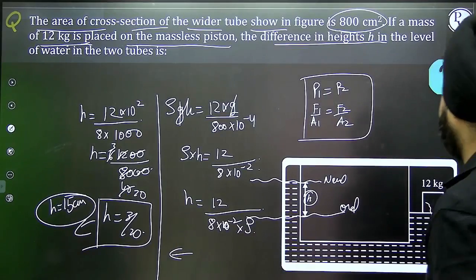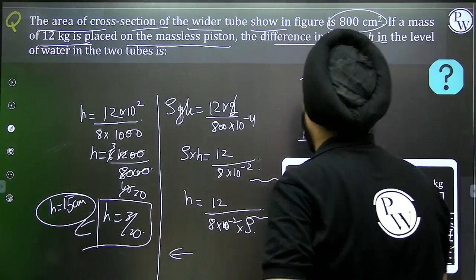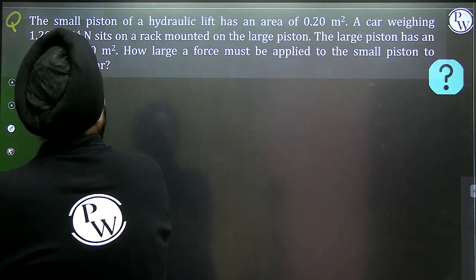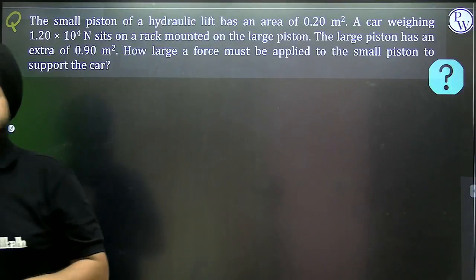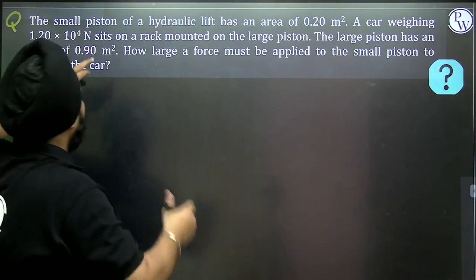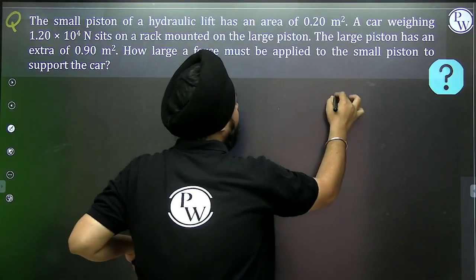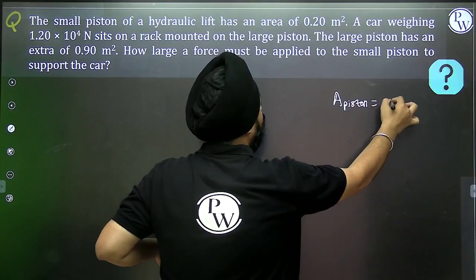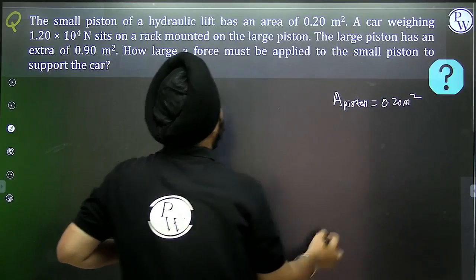Now let's move on to the next sum of Pascal's law. A small piston of a hydraulic lift has an area, the area of the piston is given as 0.20 meters square.